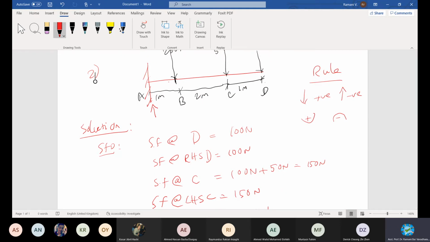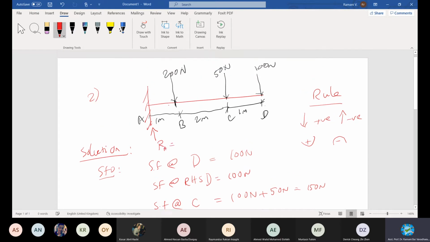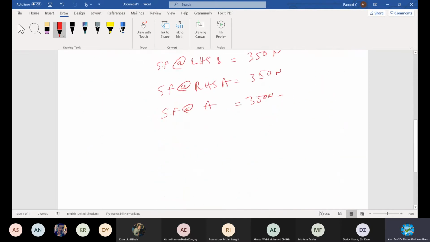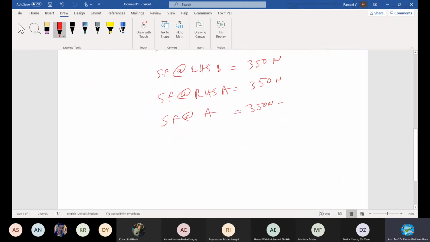The member should be balanced only if a reaction equal to this whole loading, 100 plus 50 plus 200, 350, is acting upward. Only then is the system at equilibrium. So once you reach the right hand side of A, it is 350 only, right?